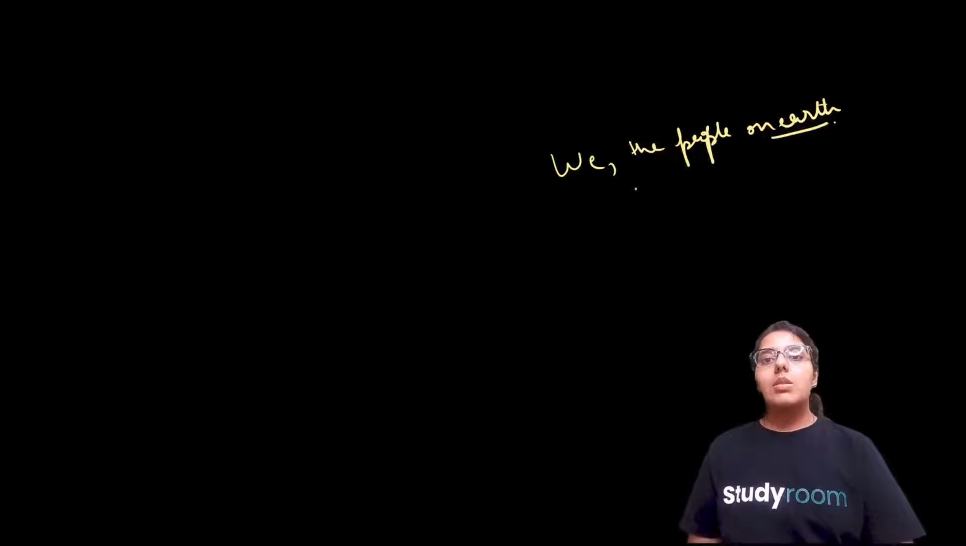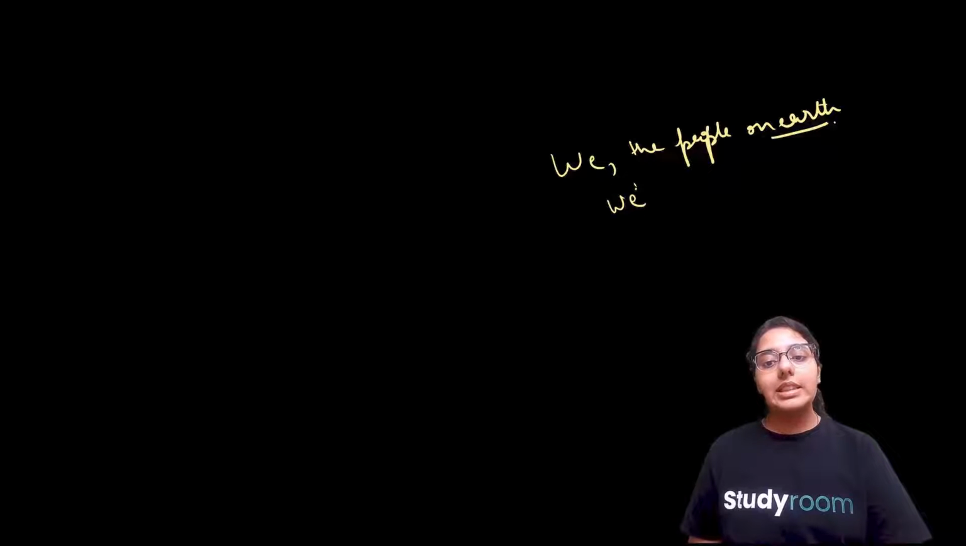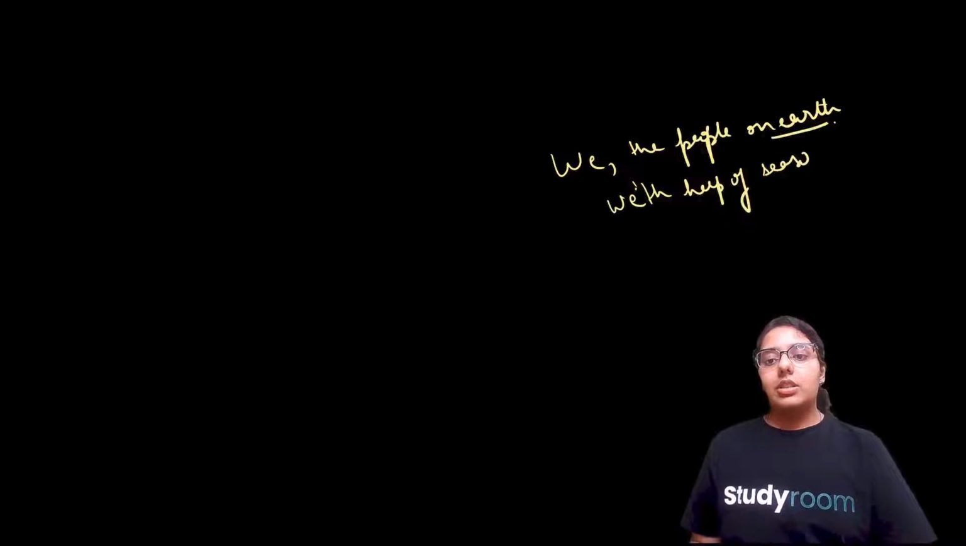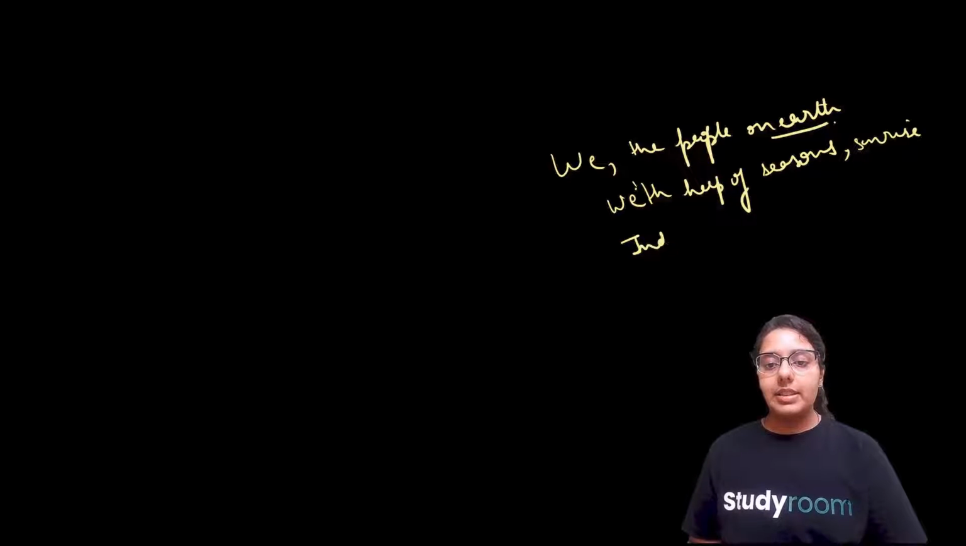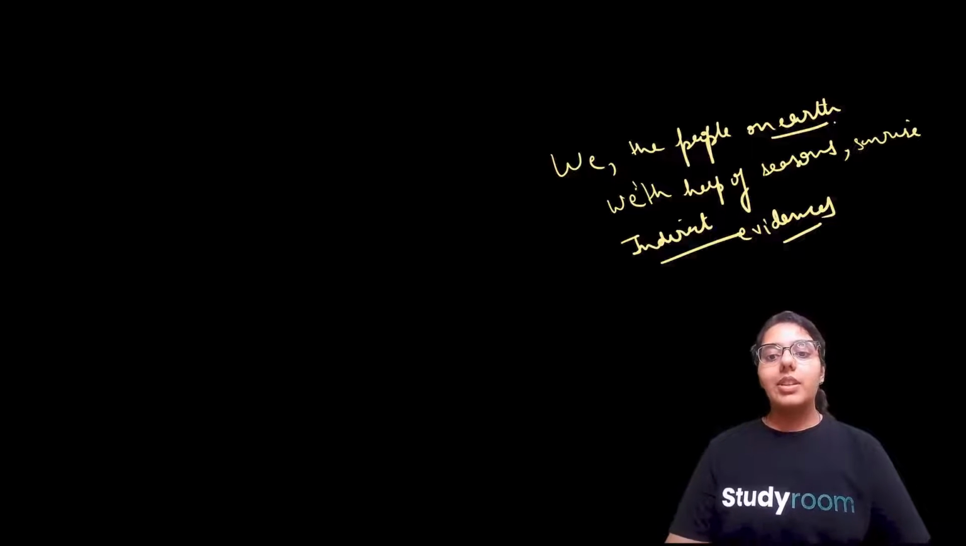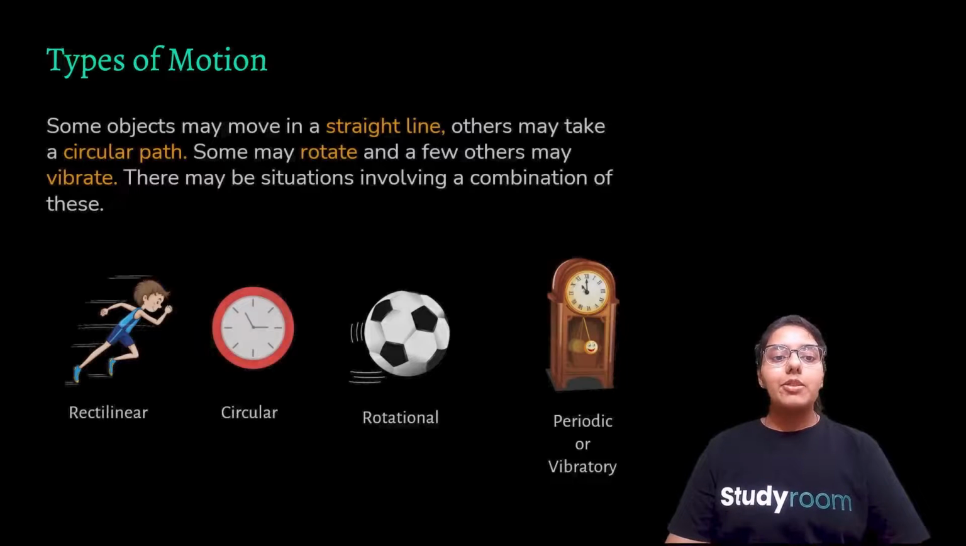So what do you think? What causes sunset and sunrise and changing of seasons? Is it due to the motion of earth? If this is so, then why don't we directly perceive the motion of earth? So this is simply because we, the people on earth, are moving along with the earth. So we cannot perceive the motion of earth directly, right?